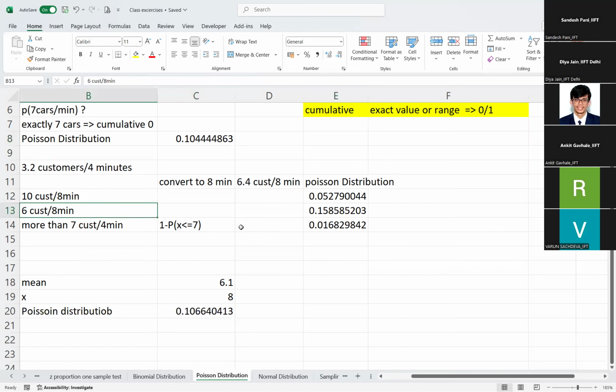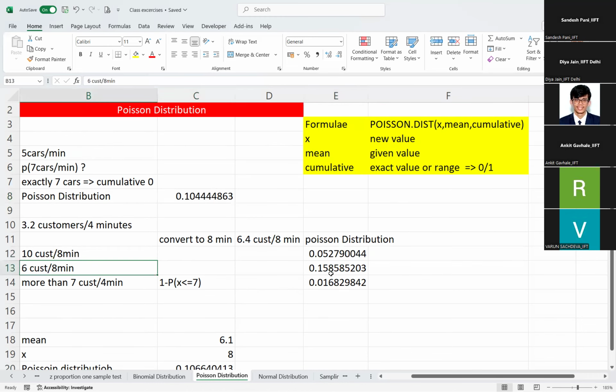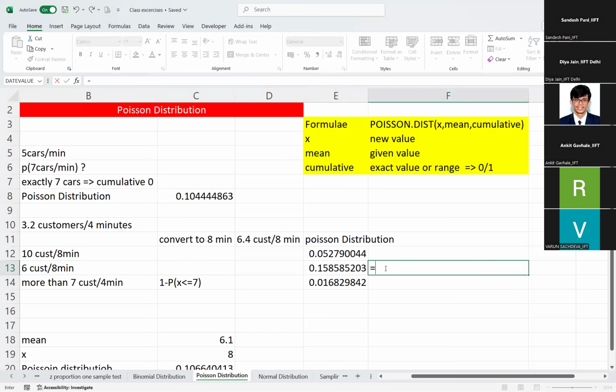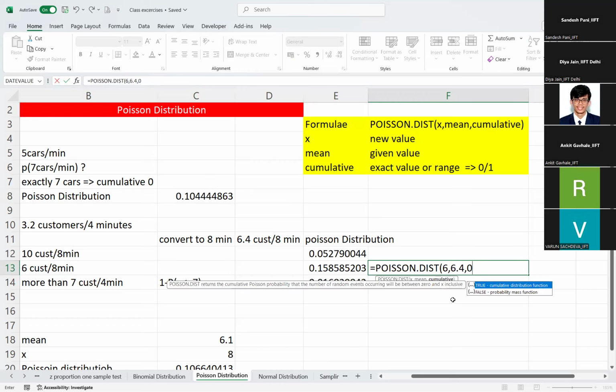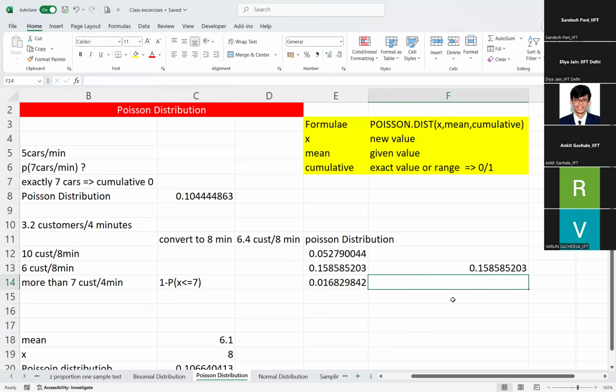Here, type equals Poisson.dist. Just press tab, and you can directly enter the variables. So here the x is 10 customers, the mean is 6.4 customers, cumulative is 0. Just press enter, you will get the same value.